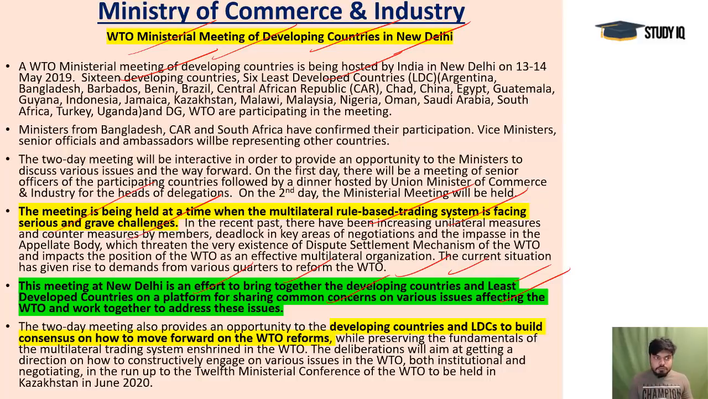So UPSC will ask you where this meeting happened, which countries took part in it, and how many countries from developing countries, these are 16, and how many from the LDC group. So 6 least developed countries. So that's important. And for the WTO reform, they are finding new avenues on how they can proceed in this area, because they need cooperation there, because they need to fight with these developed countries. Not fight, but it's actually fighting with the wrong practices which are prevailing in the WTO.